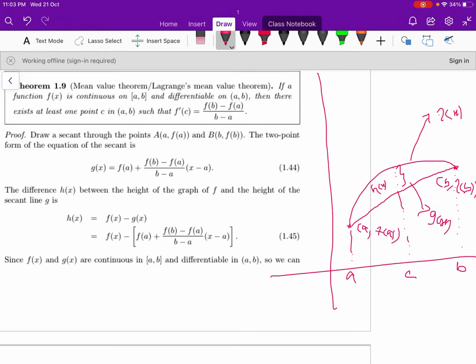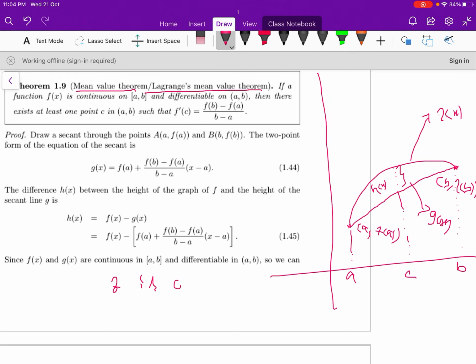In this video, I'm going to discuss the mean value theorem, or we call it Lagrange's mean value theorem. So, Lagrange's mean value theorem comes into play when Rolle's theorem fails. You know the statement of Rolle's theorem.